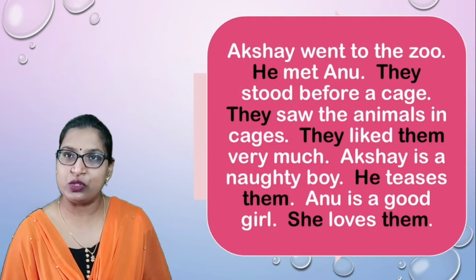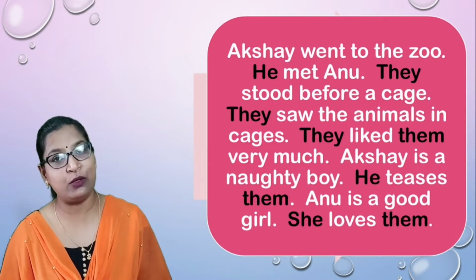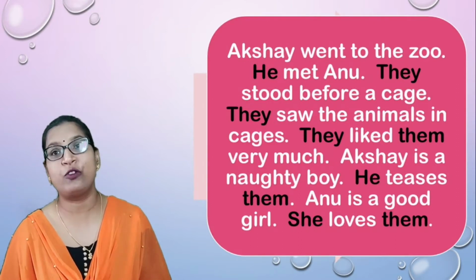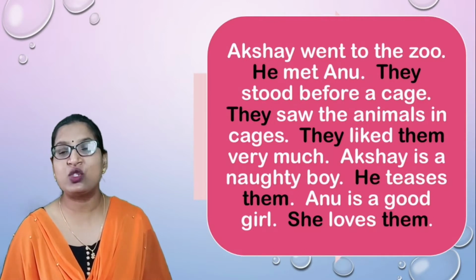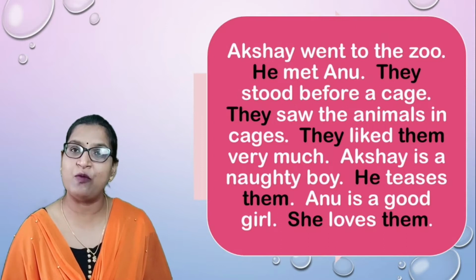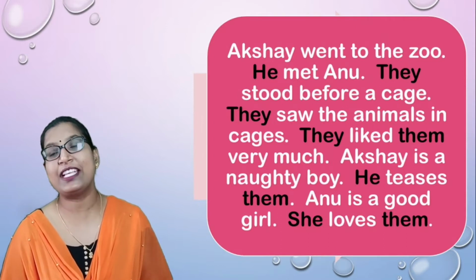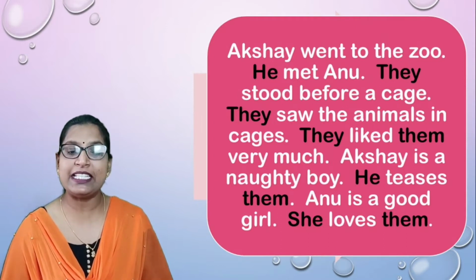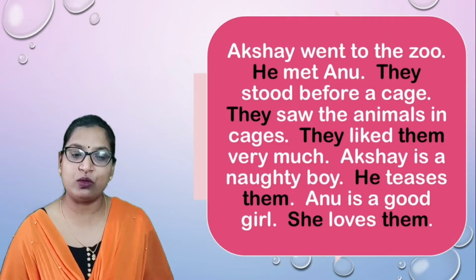Now let's see another paragraph. Akshay went to the zoo. He met Anu. They stood before a cage. They saw the animals in cages. They liked them very much. Akshay is a naughty boy. He teases them. Anu is a good girl.